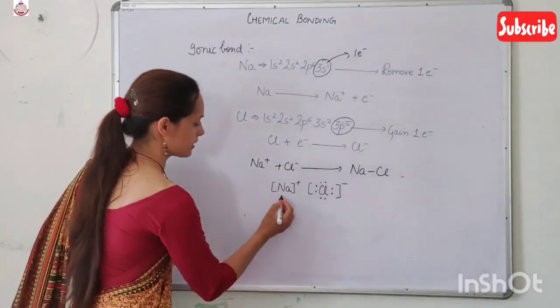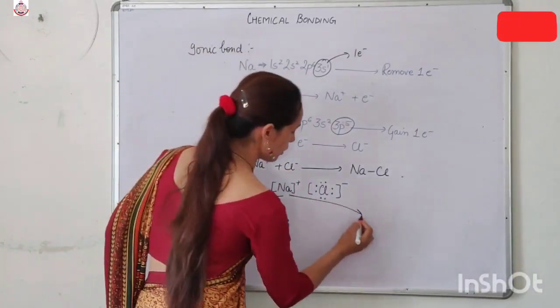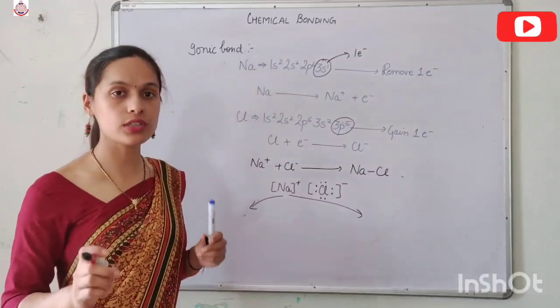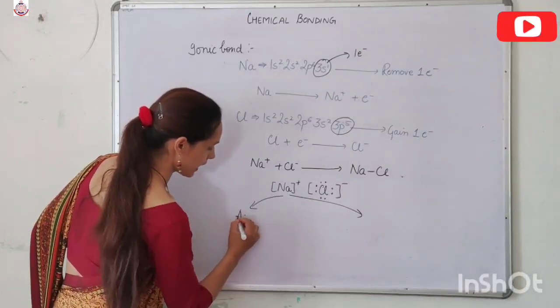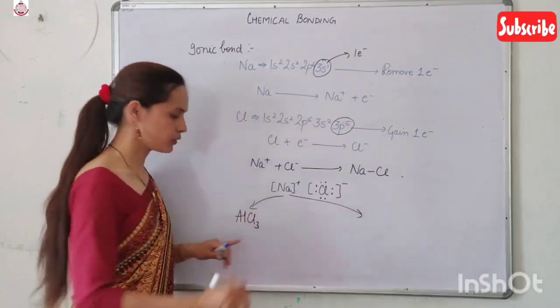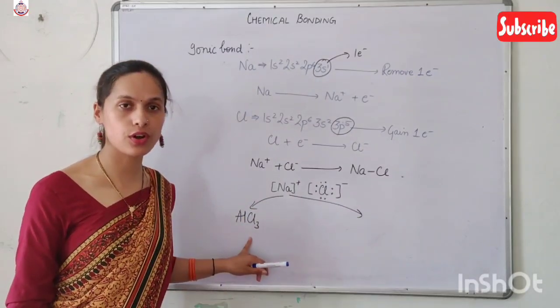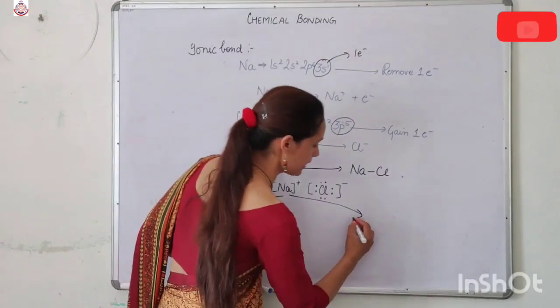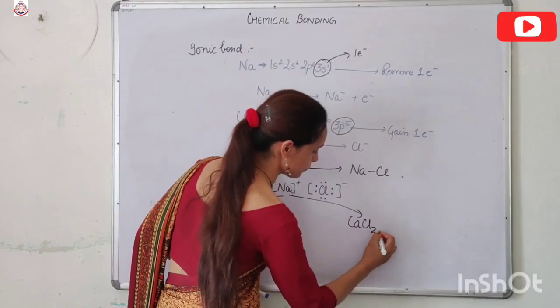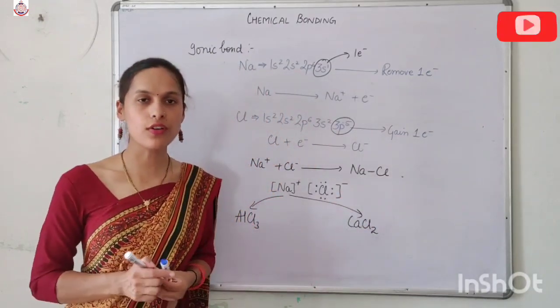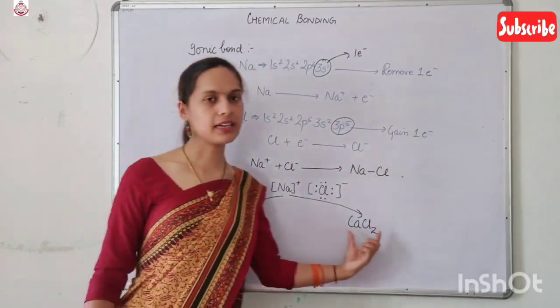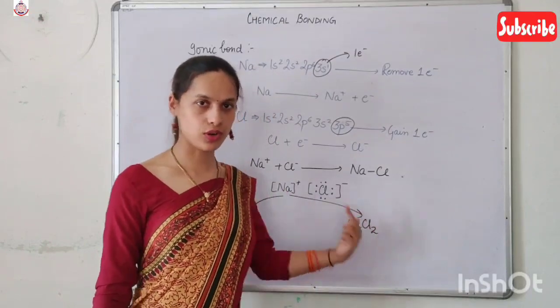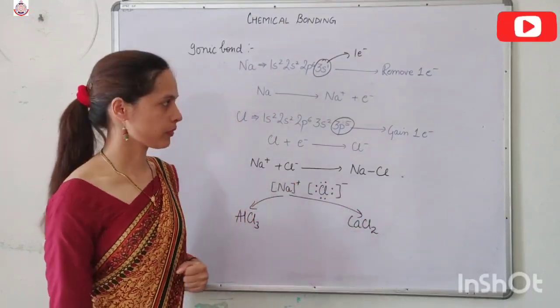Now there is a question for you: draw the Lewis dot structure of AlCl3 and CaCl2. You have to draw the Lewis dot structure of AlCl3 and CaCl2. This you have to draw and then show to me.